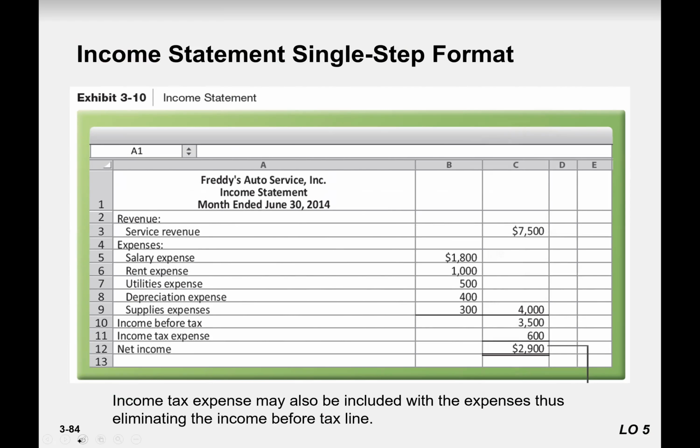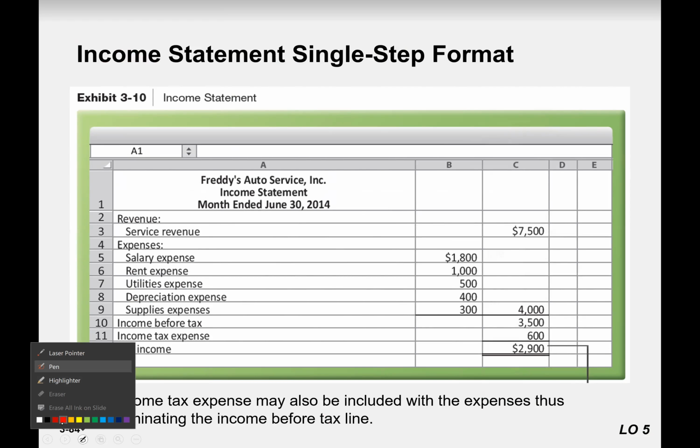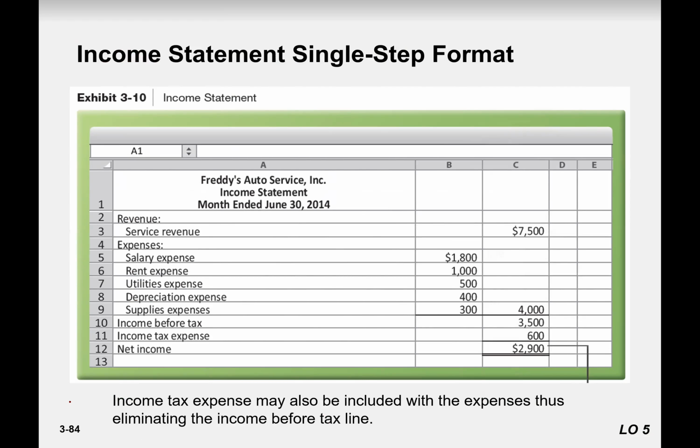And now let's talk about the income statement format. So there are two formats of income statement. Number one is called single step format, which means in real sense, revenue minus expenses is called the single step. That's it.